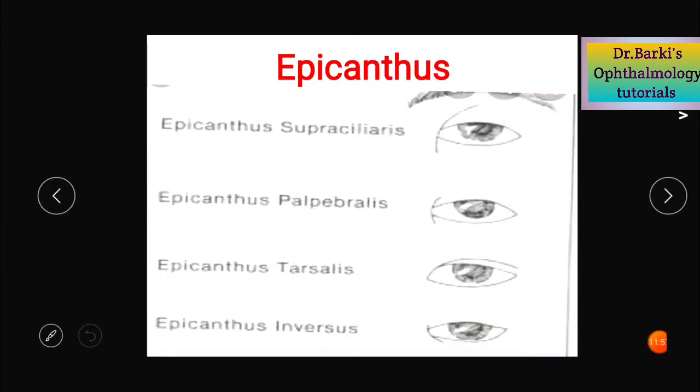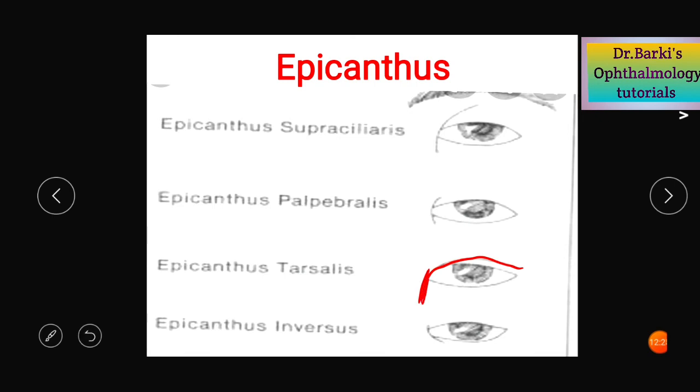Coming to epicanthus, it is nothing but bilateral vertical folds of skin that extend from the upper or lower lid across the medial canthus. There are 4 types. Epicanthus palpebralis, where the fold is symmetrically distributed between the upper and lower eyelid across the medial canthus. Epicanthus tarsalis, where the folds originate in the medial aspect of the upper eyelid and extend up to the medial canthus.